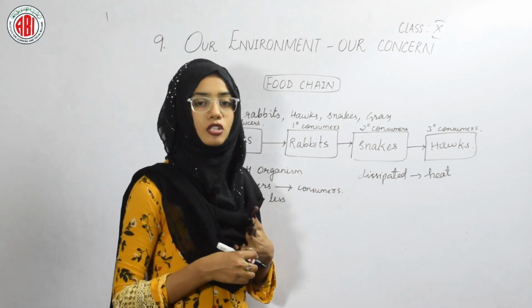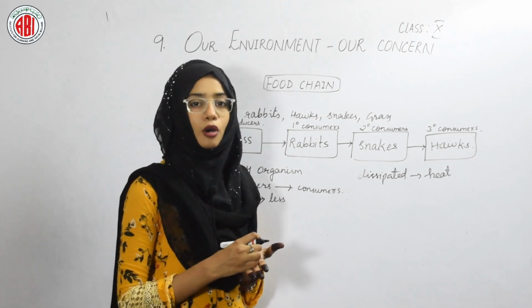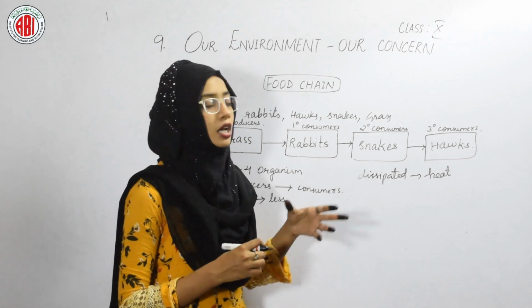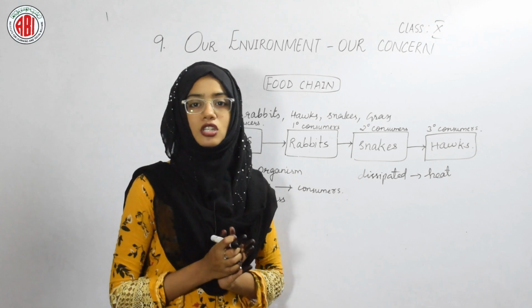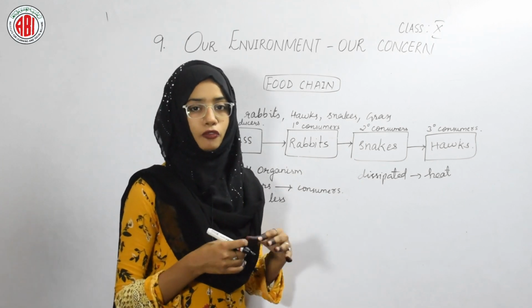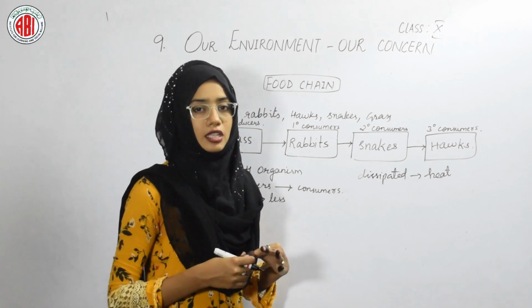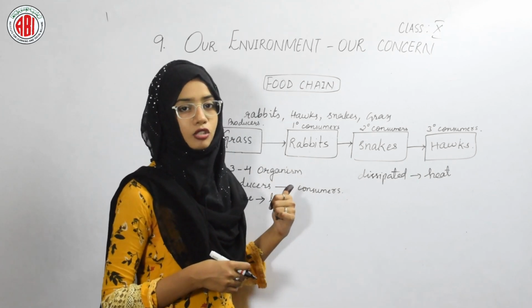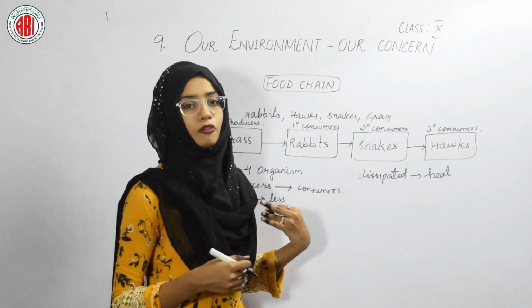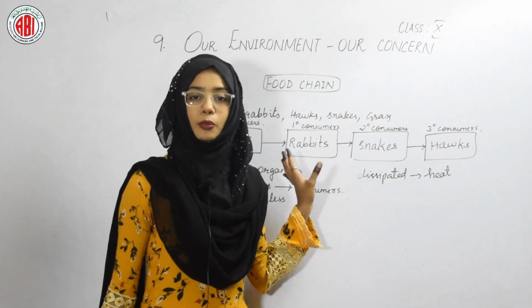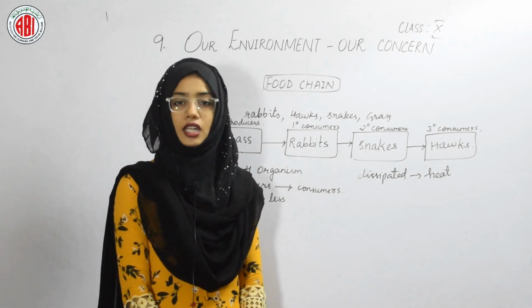In the body of the secondary consumers also, most of the energy disappears in the form of heat or in waste materials. So here one point is clear: the energy available for the last or tertiary consumers, the top carnivores, is very less when compared to the primary consumers. So the flow of energy decreases as we proceed forward in the food chain. When proceeding in the food chain, the amount of energy available for the next level is very less.